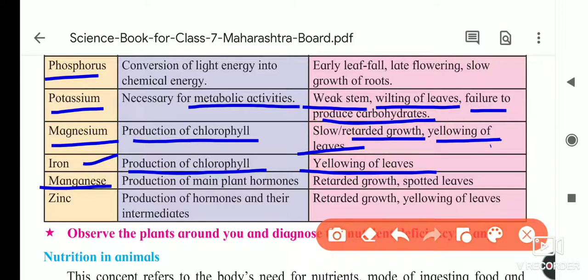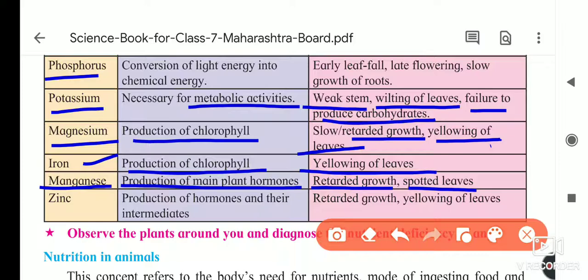Next, it is the manganese. What is its role? Its role is in the production of plant hormone. If plant hormones are not produced properly, its effects are seen on the growth: retarded growth, or there are spotted leaves.